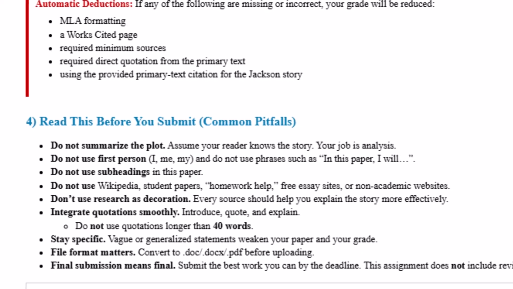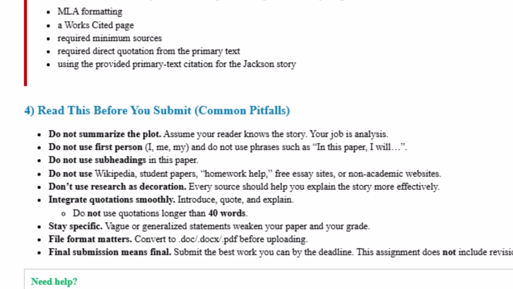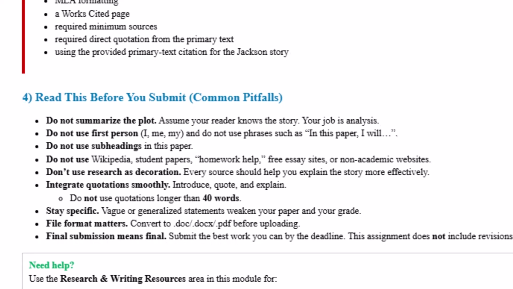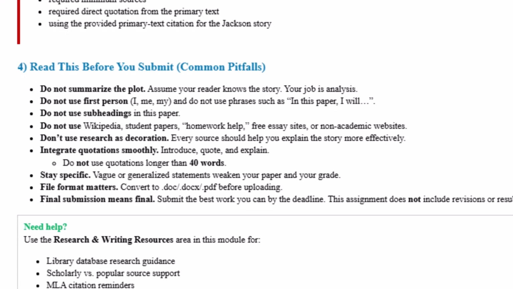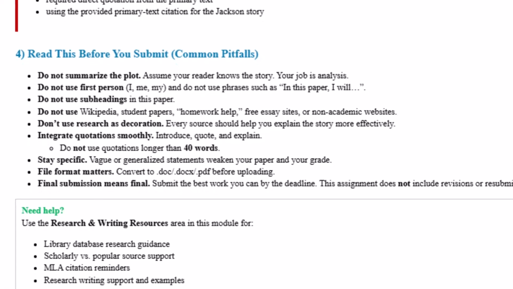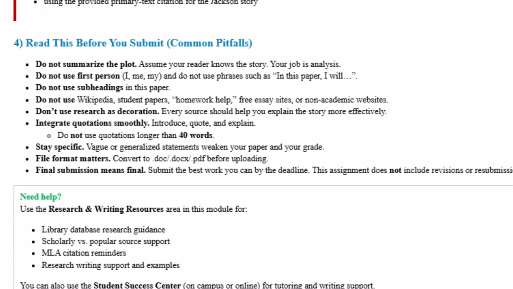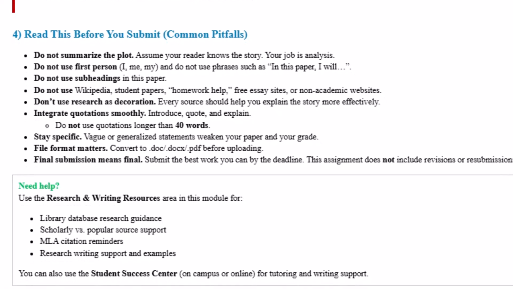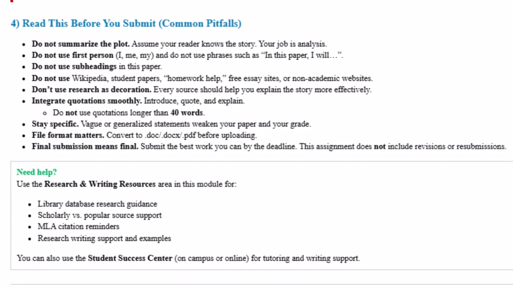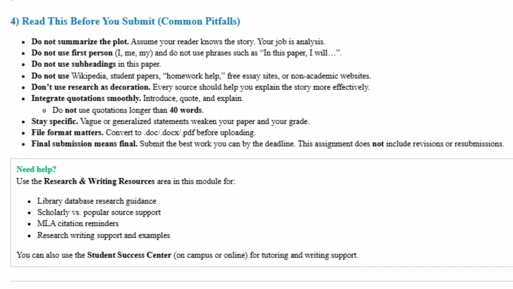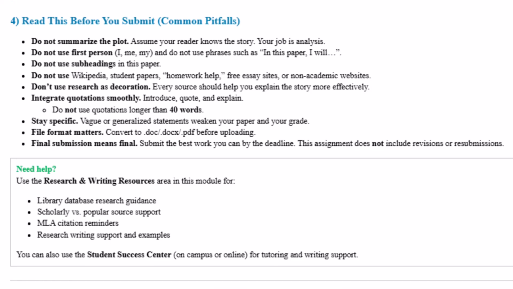The common pitfalls that I see with this essay, things that have been problems in the past, are people who just summarize the plot. Assume that your reader already knows the story. Your job here is to analyze it. Do not use any first person anywhere in this essay. No I, me, or my. And also, do not narrate yourself. In this paper, I will. Or this paper examines. Or this paper focuses on. Or even things like this quote means that. Don't use the word quote in your paper at all.